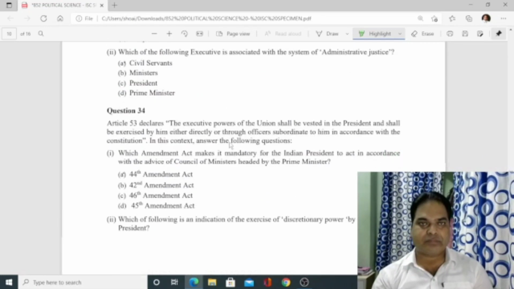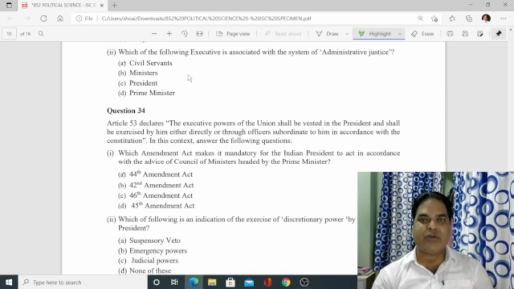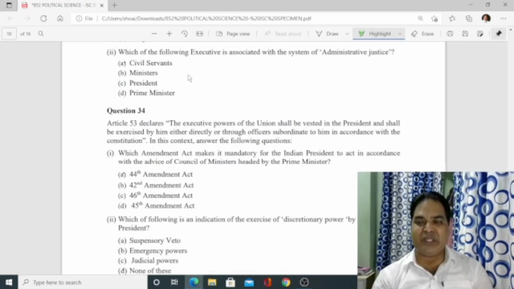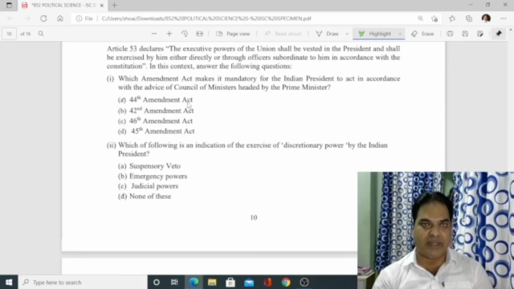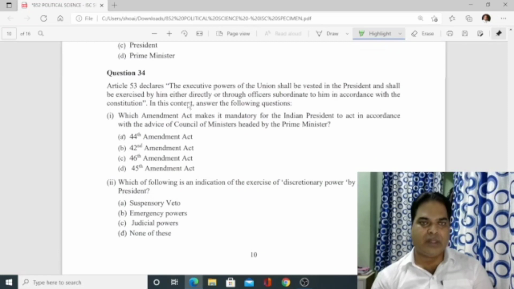Which of the following executive is associated with the system of administrative justice? So it is civil servants.